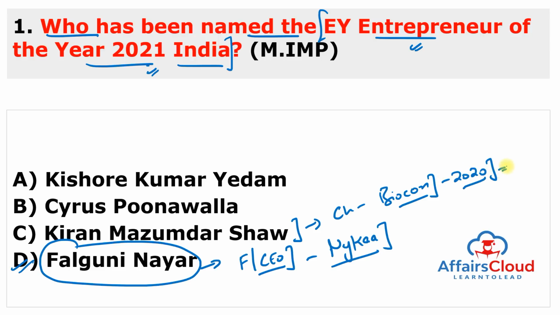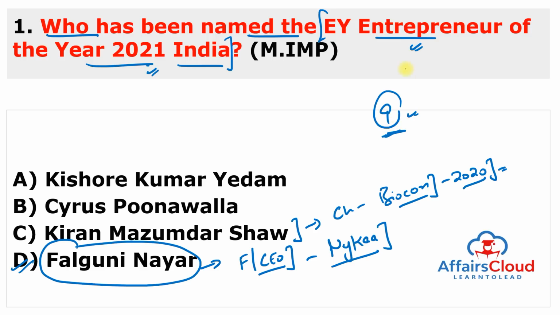It means the last award was won by Kiran Majumdar Shah, and she was the first woman entrepreneur from India as well as the third Indian to win this Entrepreneur of the Year award. This is very important. And there were also winners in the 9 other categories who represented both mature industries as well as the young entrepreneurs from startups, including unicorns.